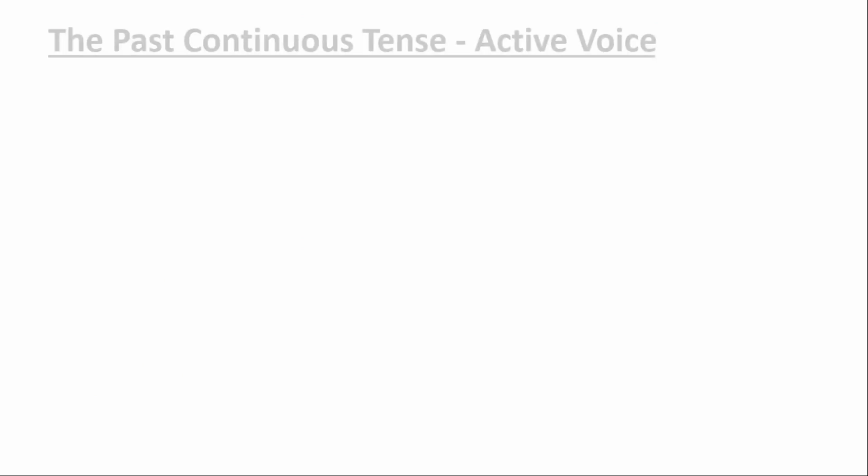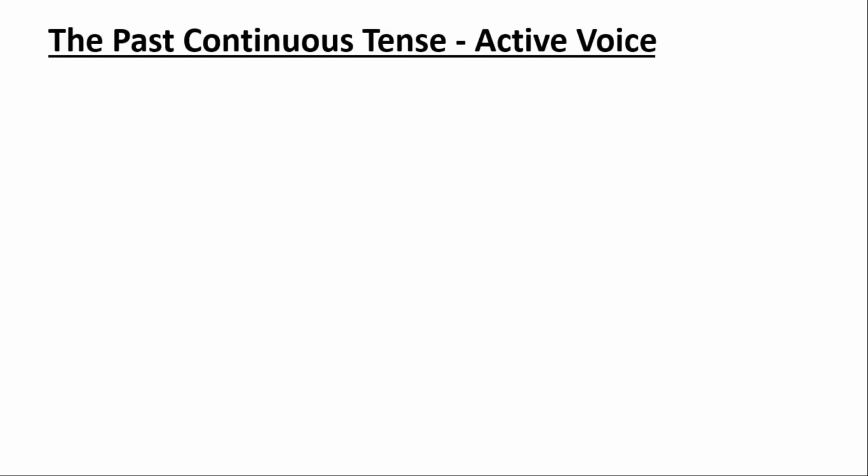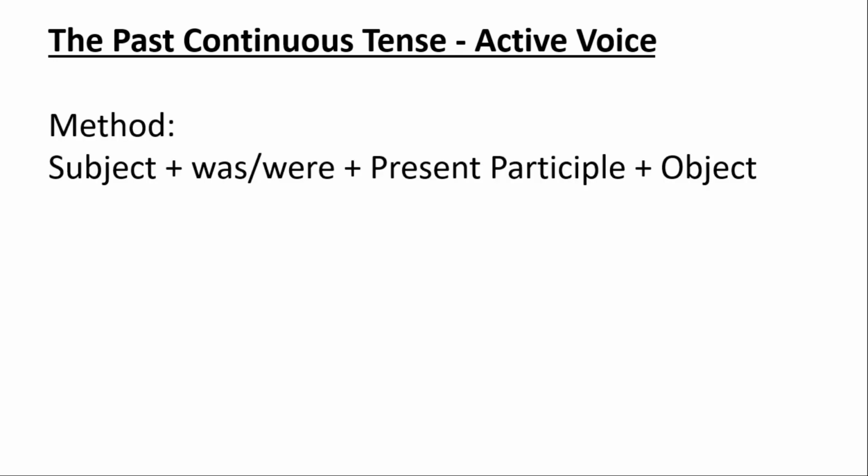So let's begin with the active voice of the past continuous tense. First of all, we have to revise the word order of this tense. We have learned this tense in our previous class.